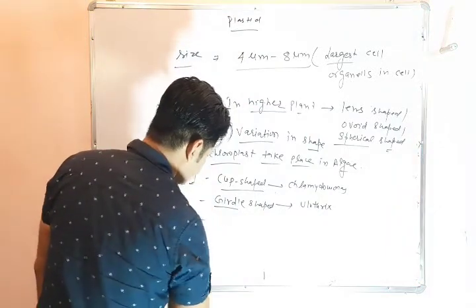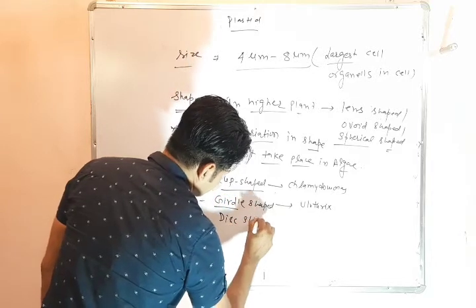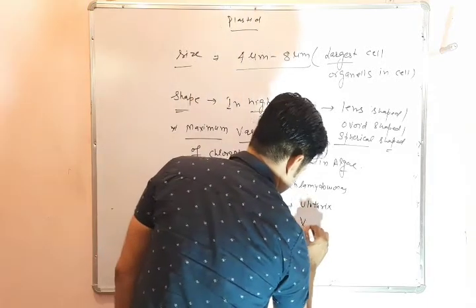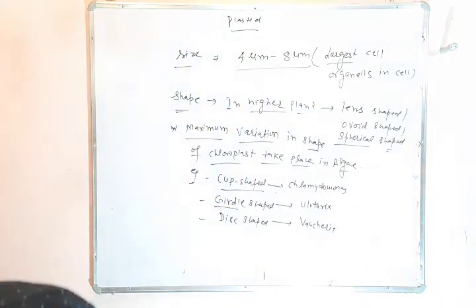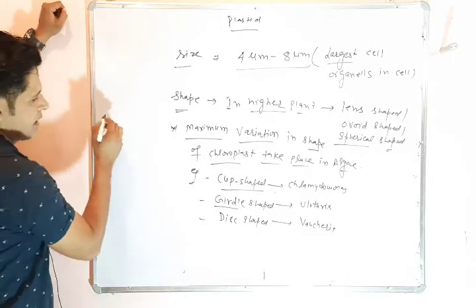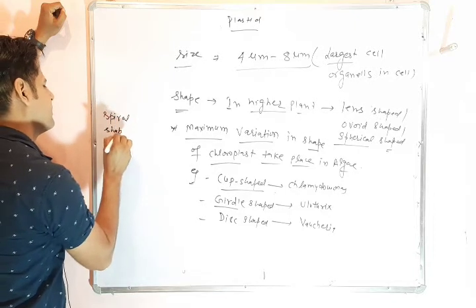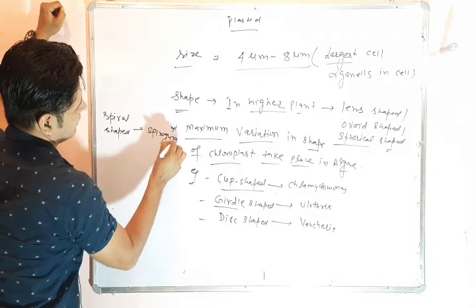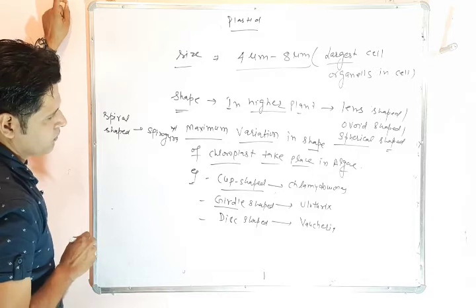Okay, another is disc shaped plastid, present in Vaucheria, and spiral shaped, I will write here, spiral shaped in Spirogyra. Okay, spiral shape present in Spirogyra.